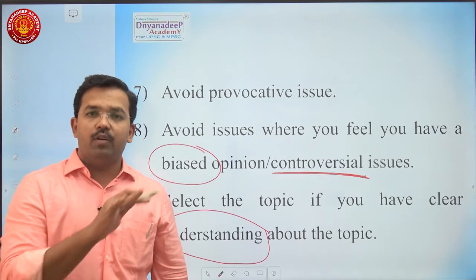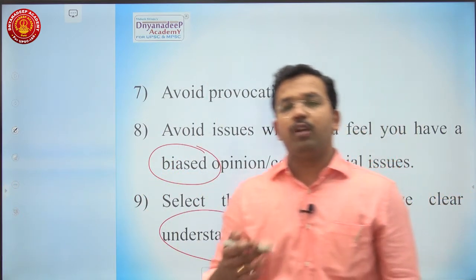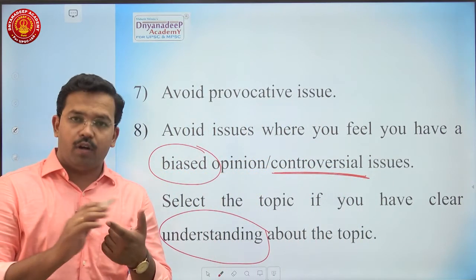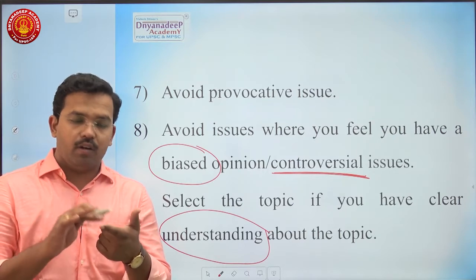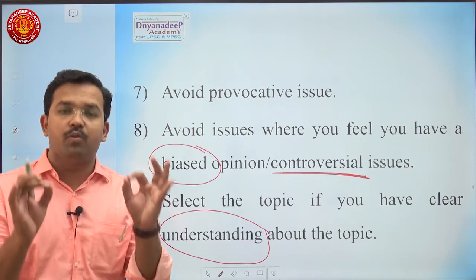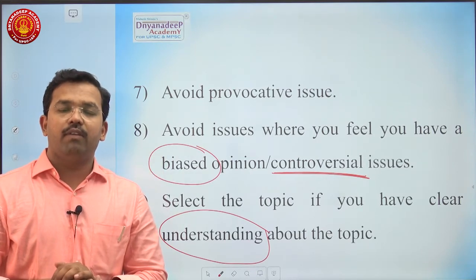Then select the topic if you have a clear understanding about the topic. Now it happens many times that all the 4 topics are very new to you, and you don't have much information about them. Then what should be the criteria? If you don't have knowledge, if you don't have information, you are not aware of more data about the topic, but if you know what that topic is, go for the topic. Select the topic where you have a very clear understanding.